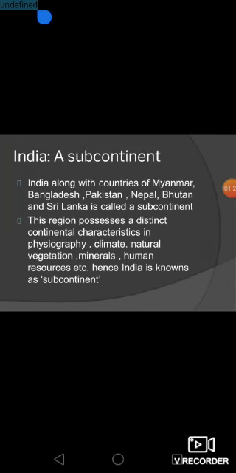Next comes India as a subcontinent. What is a subcontinent? India, along with the countries of Myanmar, Bangladesh, Pakistan, Nepal, Bhutan, and Sri Lanka, is called a subcontinent. This region has distinct continental characteristics in physiography, climate, natural vegetation, minerals, and human resources. So India is known as a subcontinent.